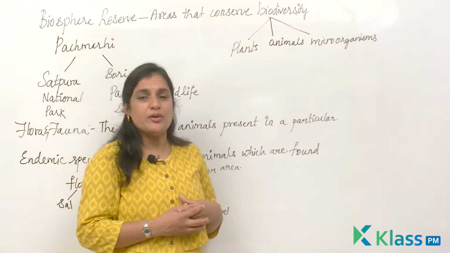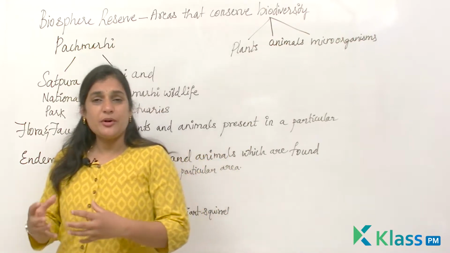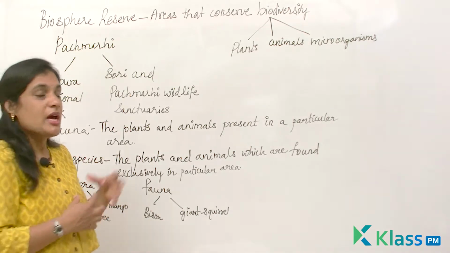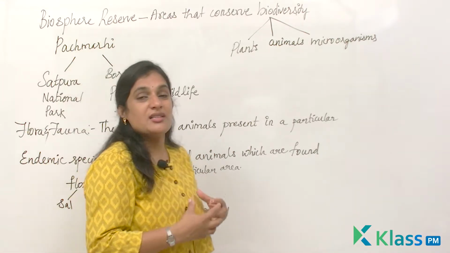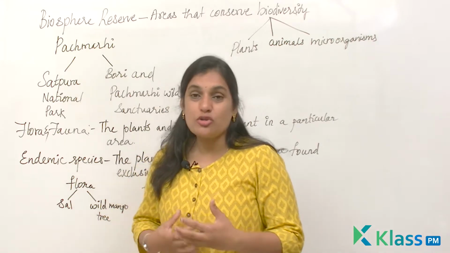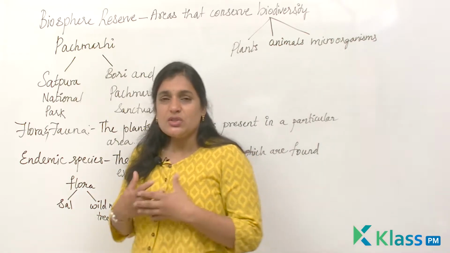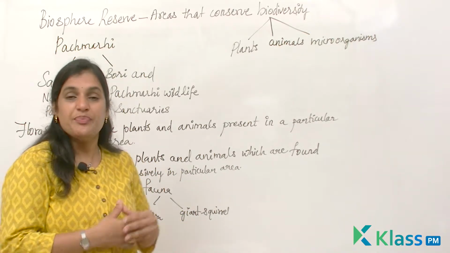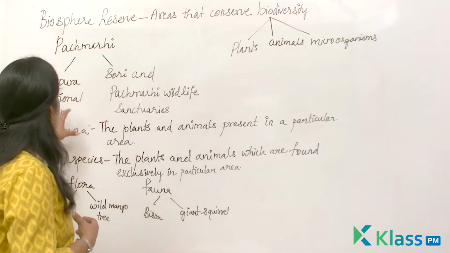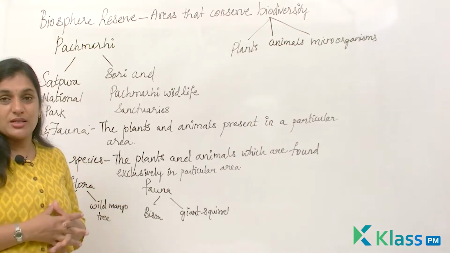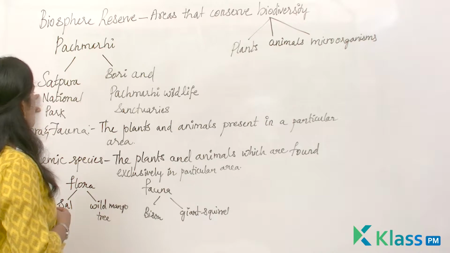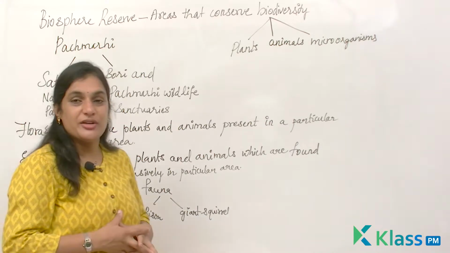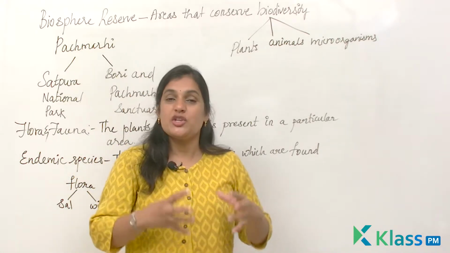These biosphere reserves protect this biodiversity along with the culture in that particular area, right? And sometimes they can have more than one or two protected areas in their reserves. For example, Pachmarhi Biosphere Reserve has protected areas within its zone, like Satpura National Park, Bori and Pachmarhi Wildlife Sanctuaries. So these are the protected areas seen under Biosphere Reserves.